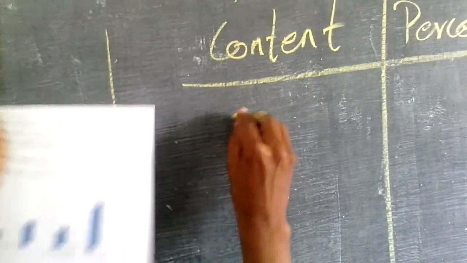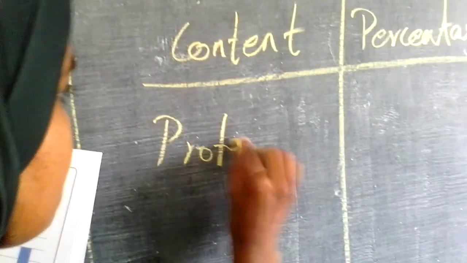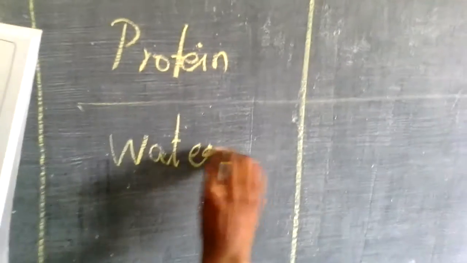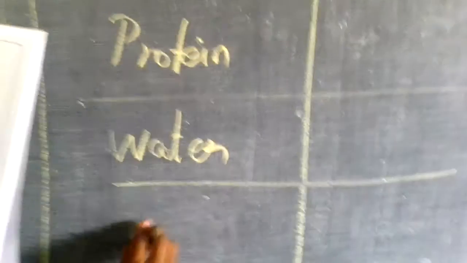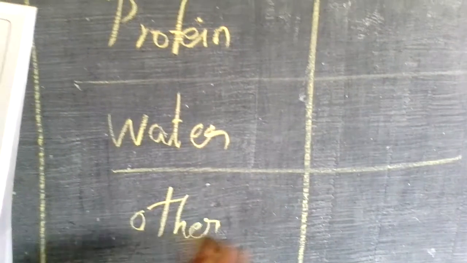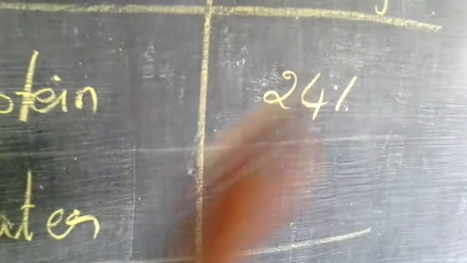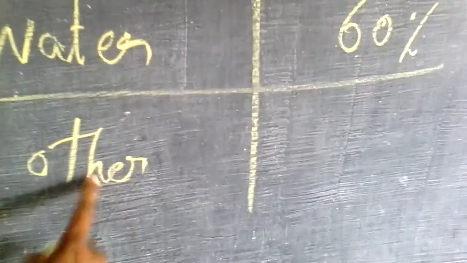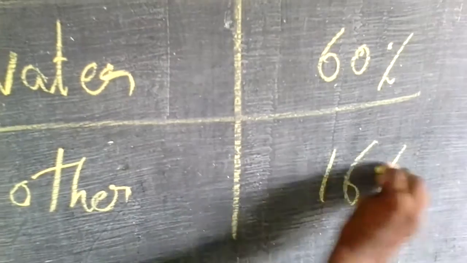They have given protein, and they have given water, and other. So from this pie chart, we are going to write this, right? The protein content is 24%. Water content is 60%. Others are 16%.